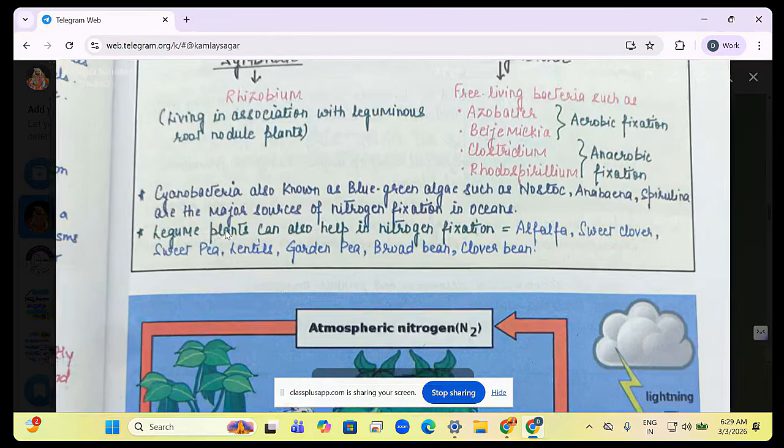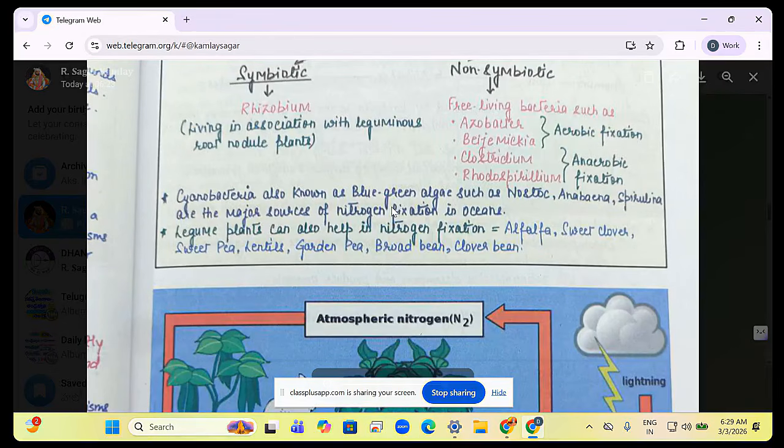Next, cyanobacteria, also known as blue-green algae. Important. These are also previous year questions. Cyanobacteria, also known as blue-green algae, such as Nostoc, Anabaena, Spirulina, are the major sources of nitrogen fixation in waters. So in the oceans, it is blue-green algae that fix nitrogen. Examples: Nostoc, Anabaena, Spirulina. Legume plants help in nitrogen fixation.